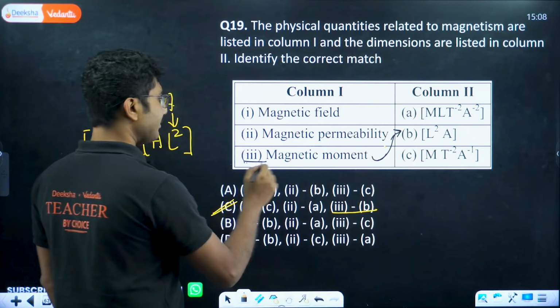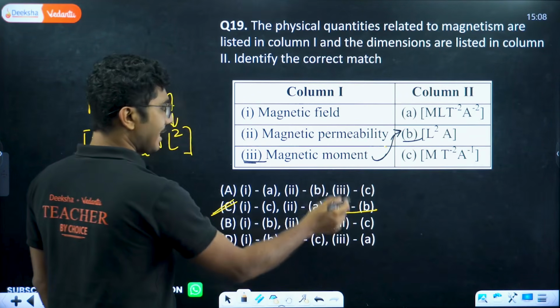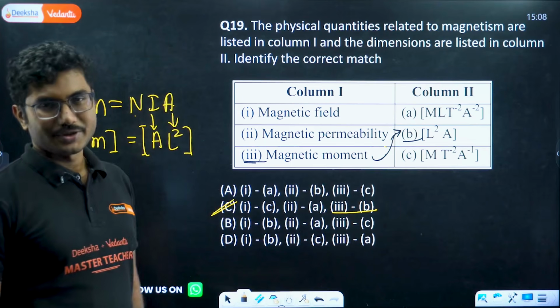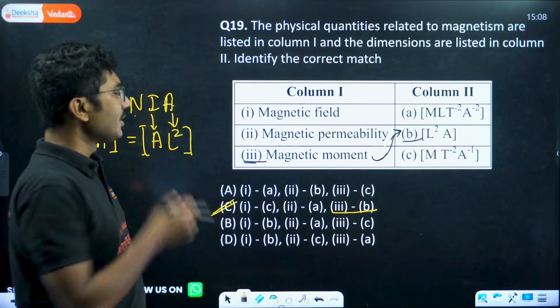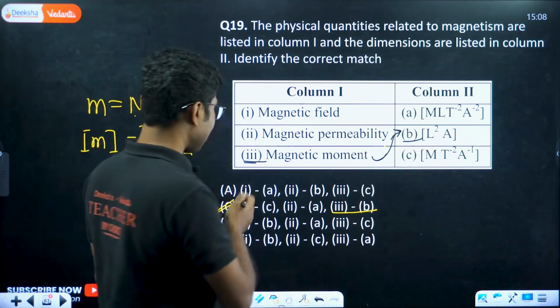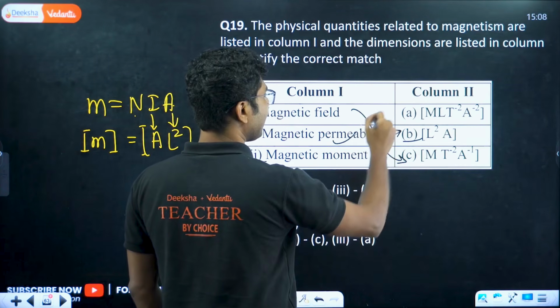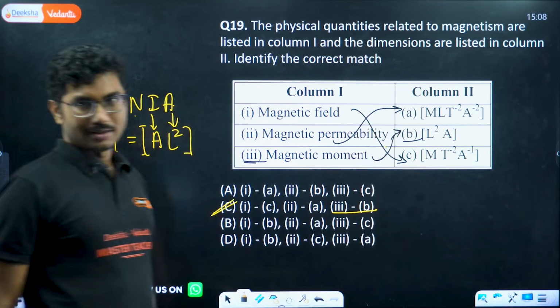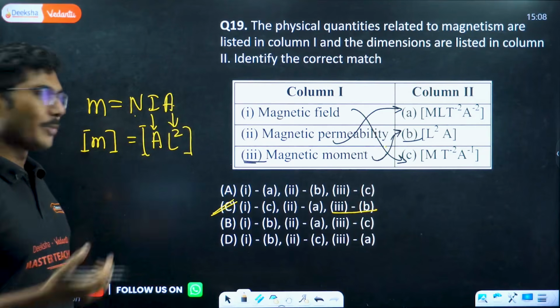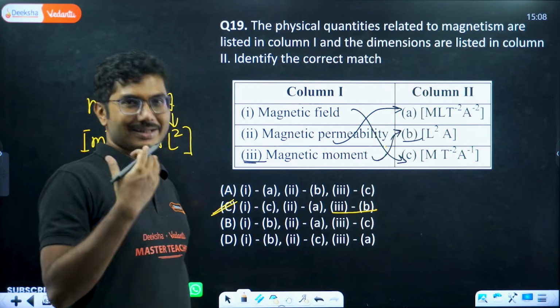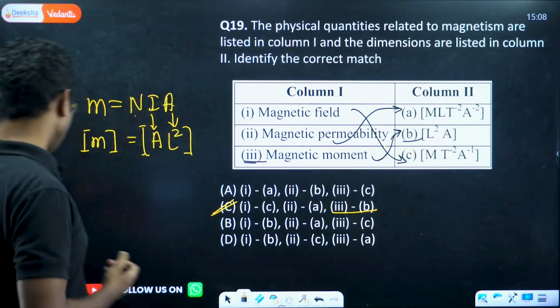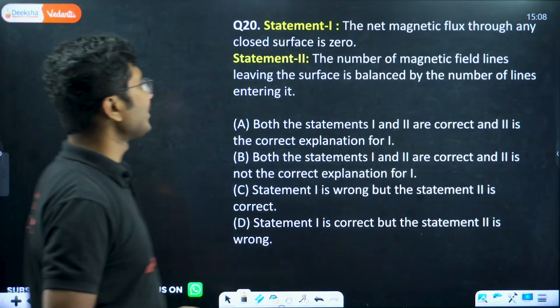So 3 is matching with B. 3B is also a unique match. So magnetic field will be matched against C, and magnetic permeability will be matched against A. Whatever the common matching logic says, that is correct. Okay, sorry, my mistake. Now let's move on with the next question.